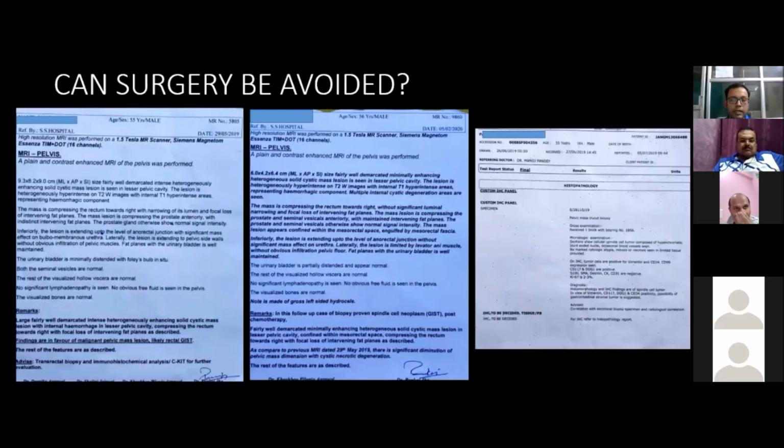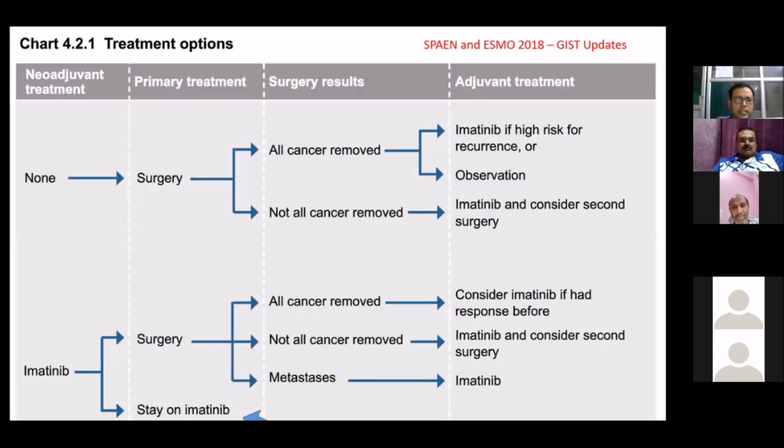So in our study, this is the second MRI of the patient, which has shown that it has responded very well in comparison to the May MRI. So we are continuing on imatinib, and after 6 months we are going to repeat an MRI. So the question to the panel after my discussion will be whether surgery can be absolutely avoided, like we can continue with imatinib only. I will ask the respected seniors regarding this.